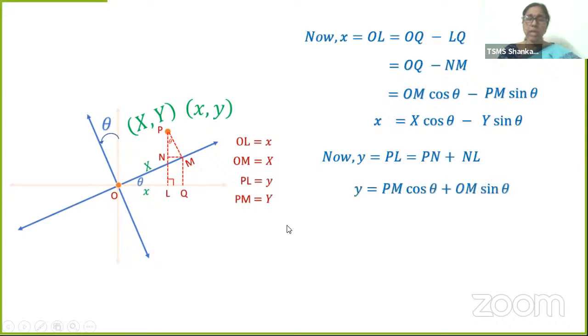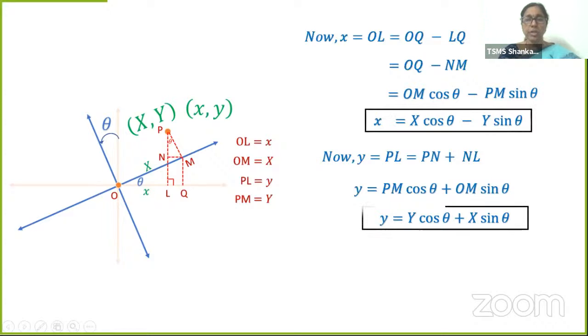PL is PM cos theta, and NL is OM sin theta. Similarly, by taking the triangles, you will get that. So y is equal to capital Y cos theta plus capital X sin theta.